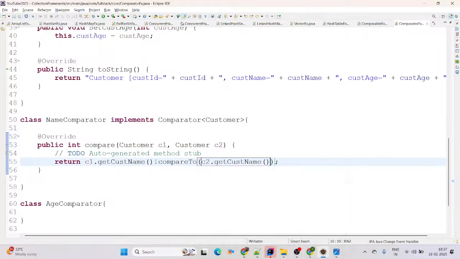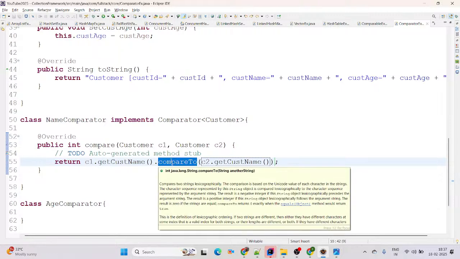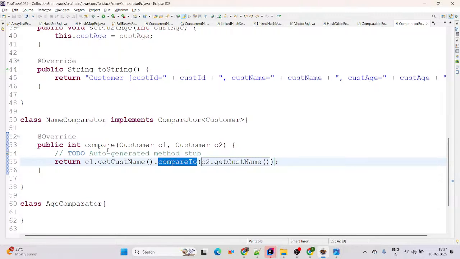This is very short code we have written here, by using the compareTo method. And compare's return type is itself integer. It means if both strings, like customer1 and customer2's name, are the same, then it will return 0. If the customer1 name is greater than customer2, then definitely it will return 1, else it will be -1. Greater than means you know the ABCD, the alphabetic sequence available there, correct?